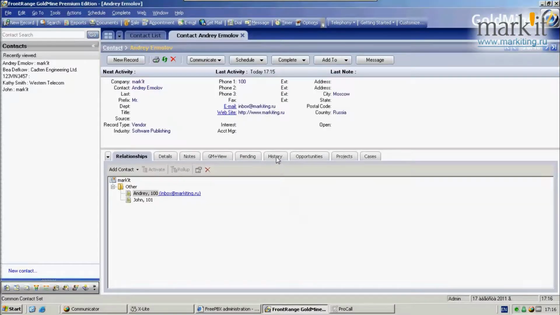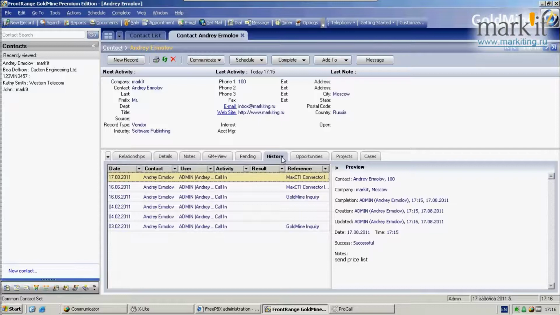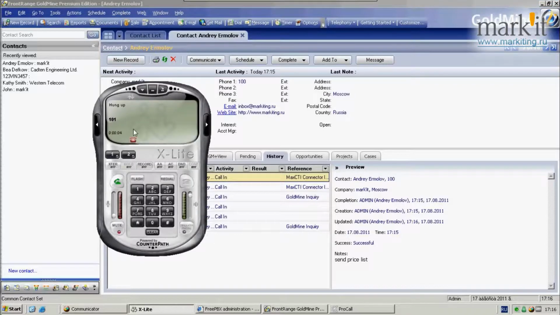And now if we go to the History tab, we see that we have a new event, a new call linked to a profile, and the profile has number 100, the one that we were calling from.